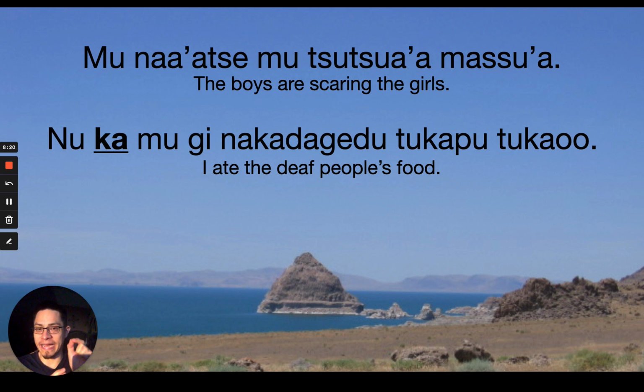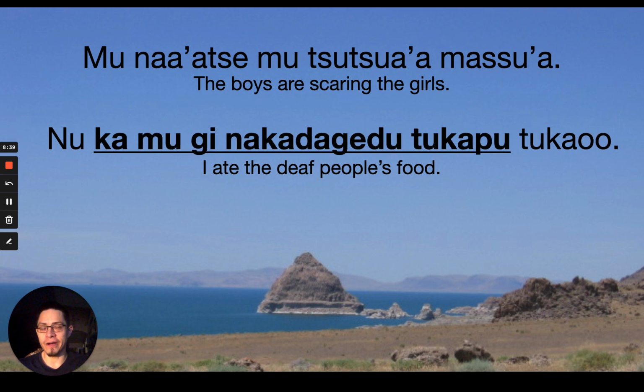You got naka as a part of this word, nakaragira. We have a tuka, and then we have a second tuka way at the end. Well, again, the verb of simple sentences is going to occur way at the end. So it has to be tuka, or the verb occurs at the end. So it's tuka. Therefore, this entire phrase right here is the object.